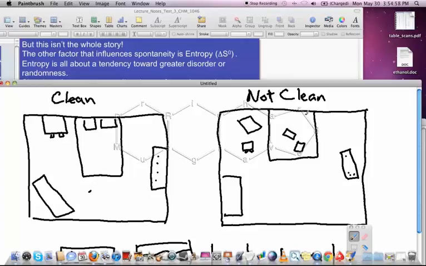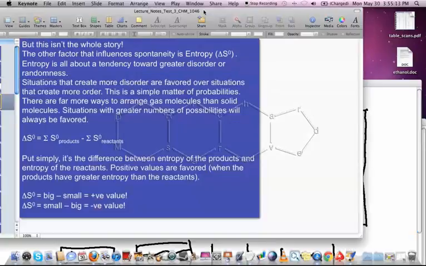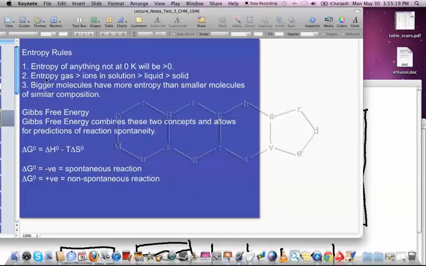So all we're saying here is entropy is just the tendency for the greater probability arrangements to occur and not just to be stuck in just a few possible arrangements. There's also relevance to chemicals, and these are the rules that we talk about for entropy.